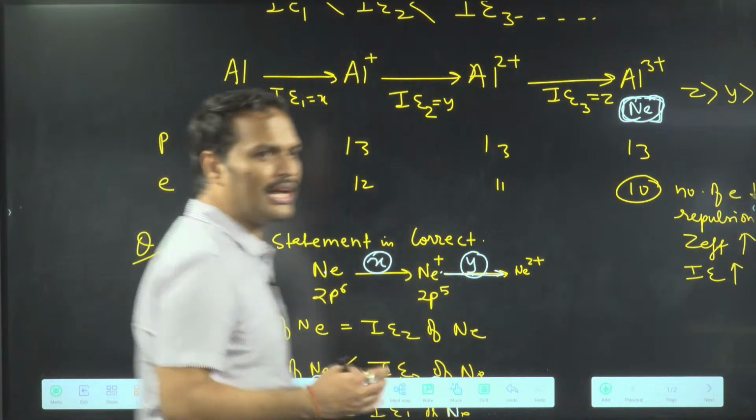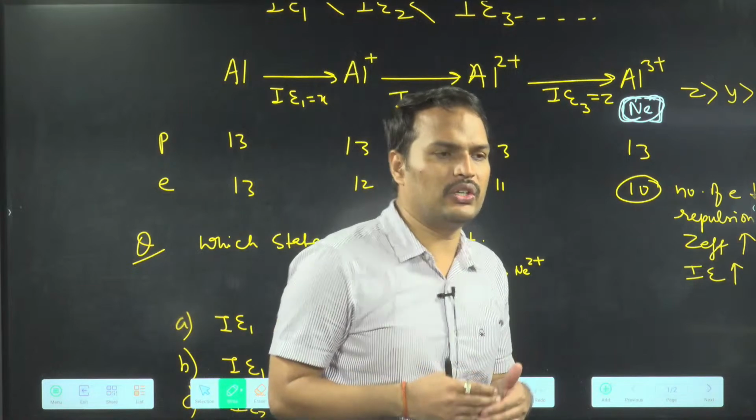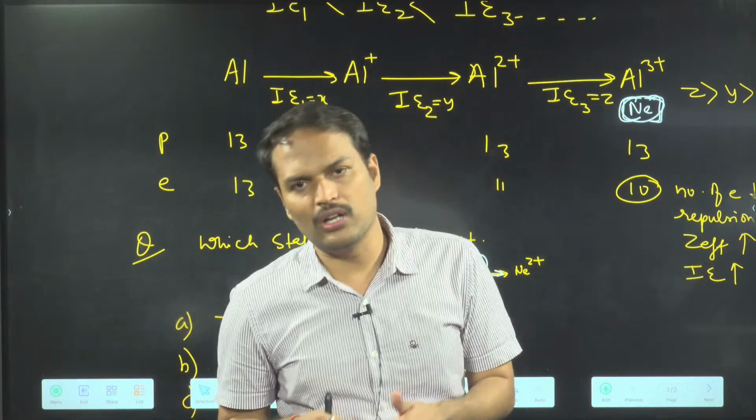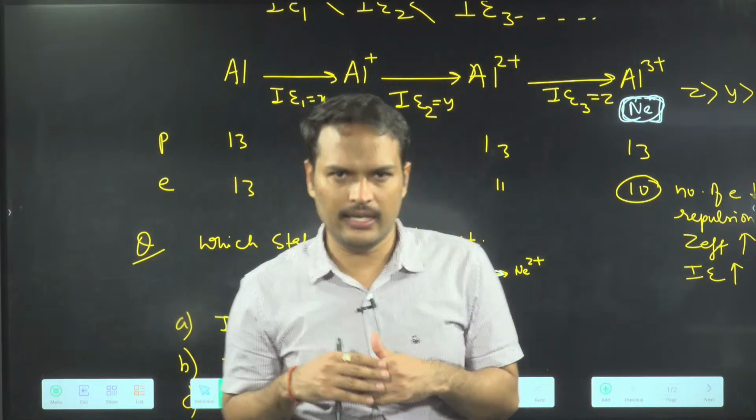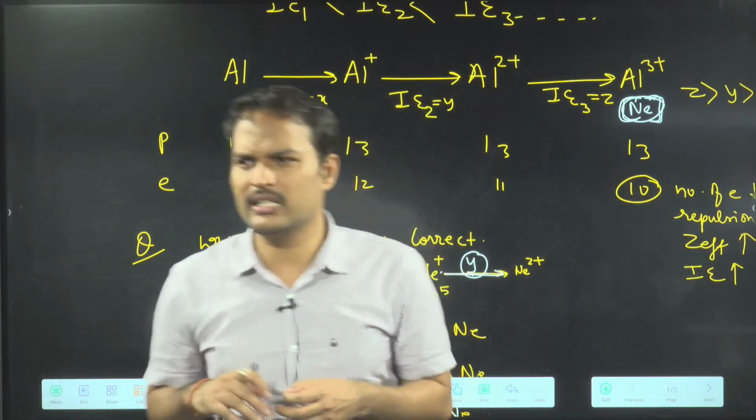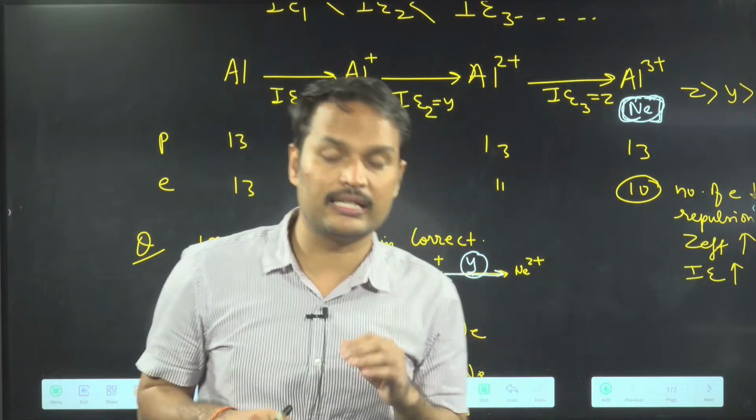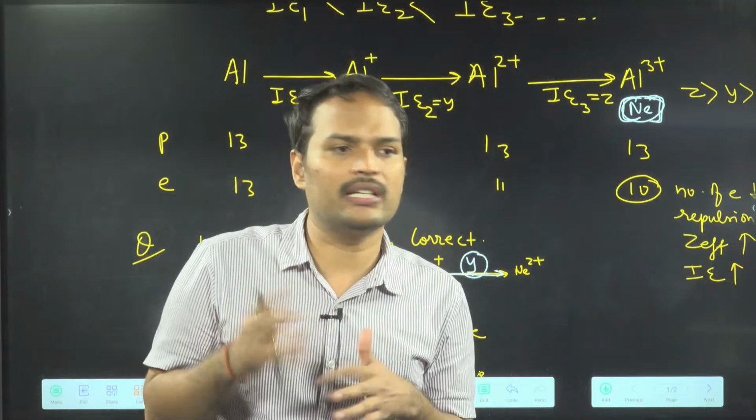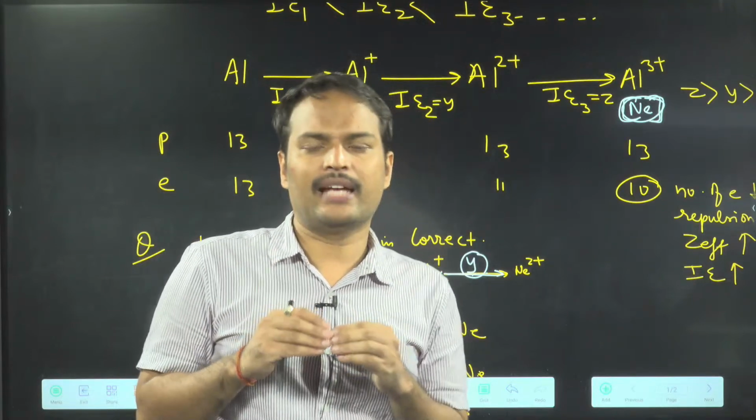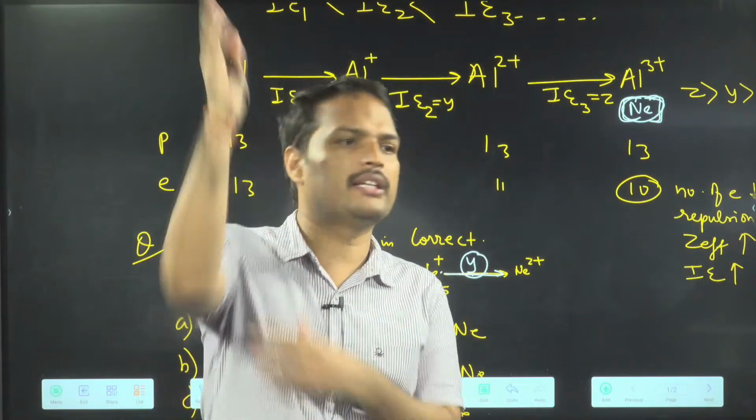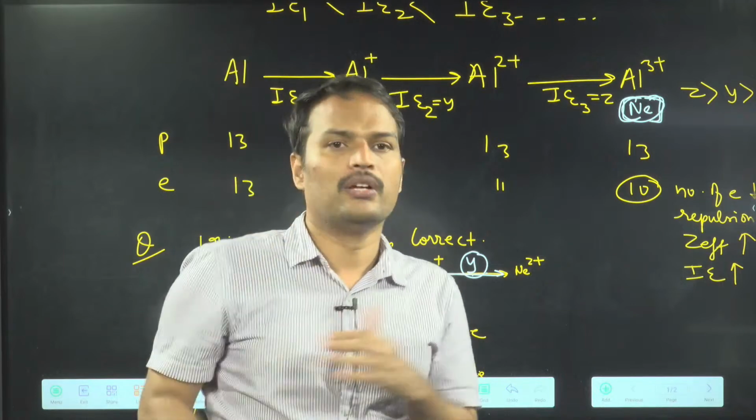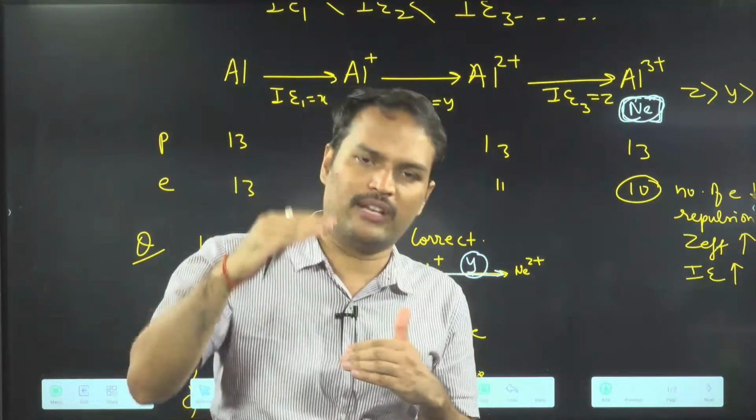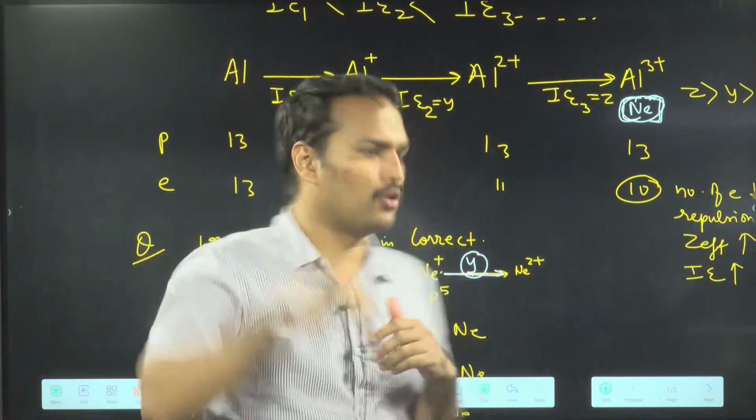See what happens. What I have said is that consecutive ionization energy will always increase. Right? Consecutive ionization energy will always increase. Now how much it will increase, we don't know. It can increase this much also, it can increase this much also. So from 500 you can go to 700 also, you can go to 5000 also.